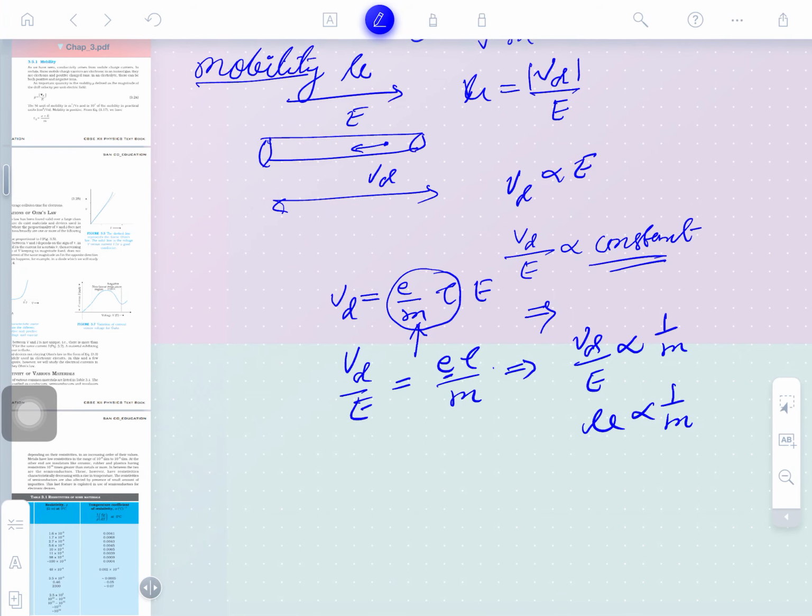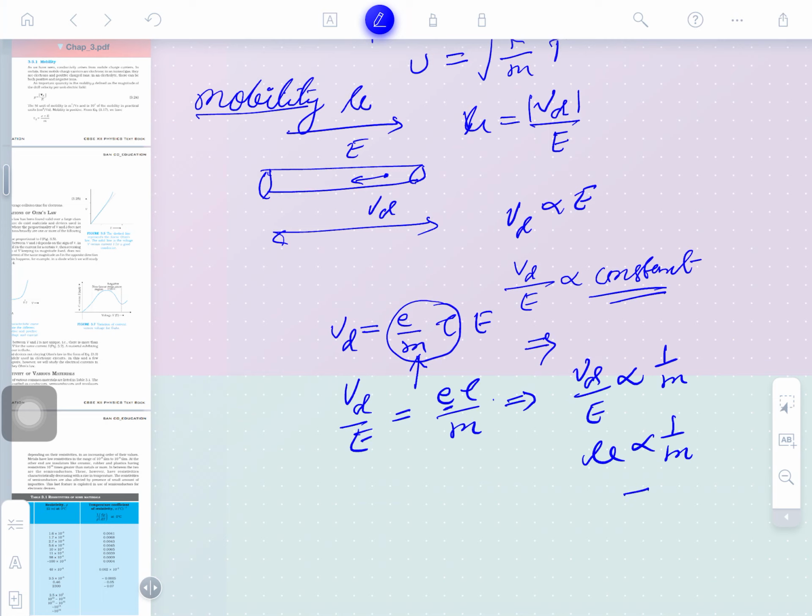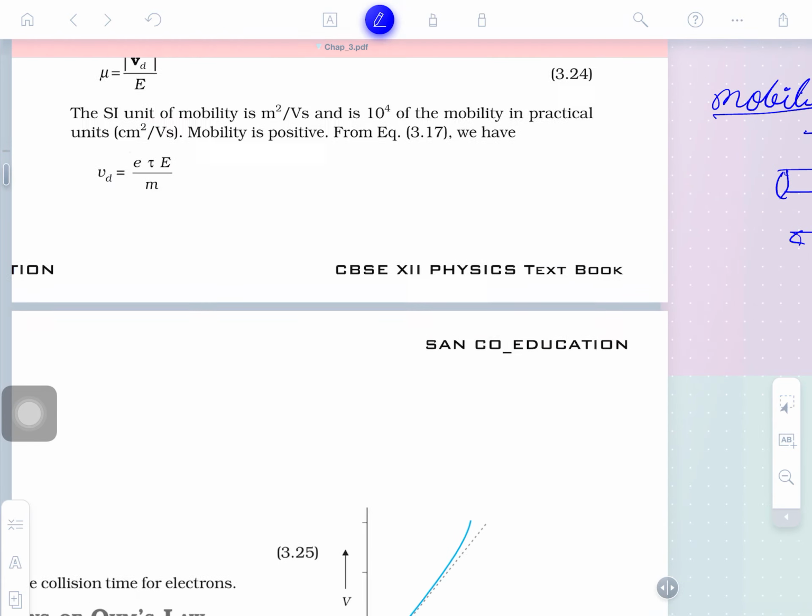So mu is proportional to 1 by m. From this expression, the ion will have less mobility than the electron. That's why, due to this result, the conductivity in a metallic conductor is more than the conductivity in an electrolytic solution. Is that clear guys? Well understood? Now see the next.